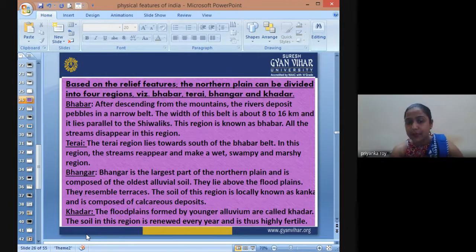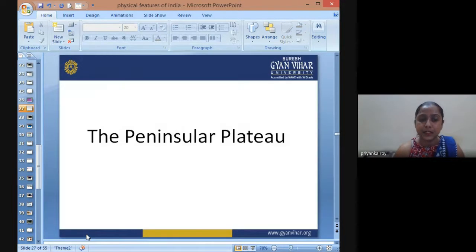Frequent flooding is renewing and recharging the fertility of this region. So we come across frequent floods in the Khadar region.